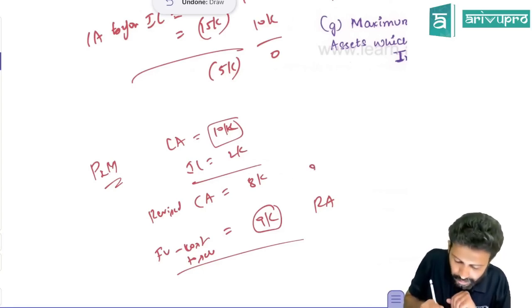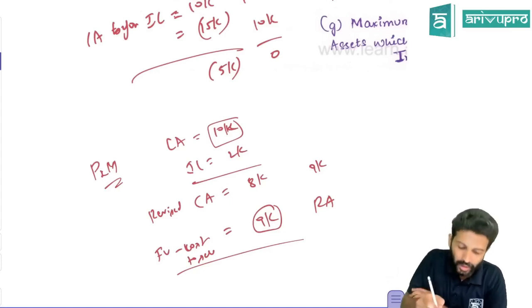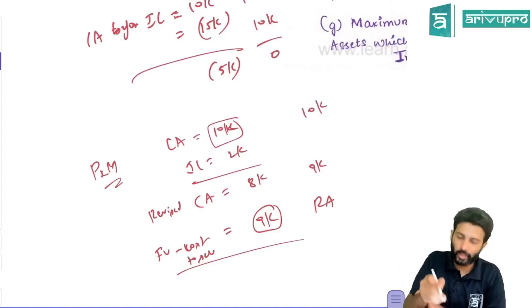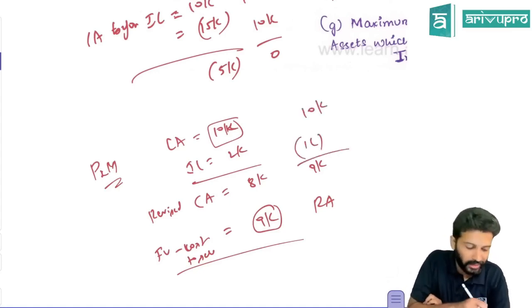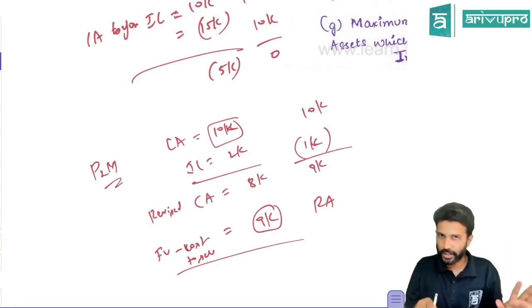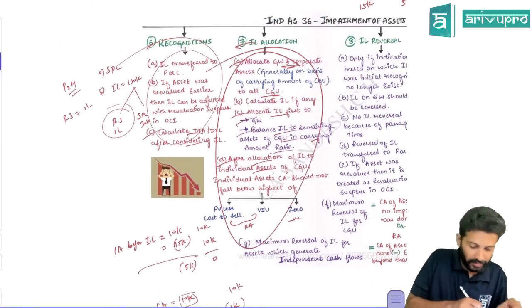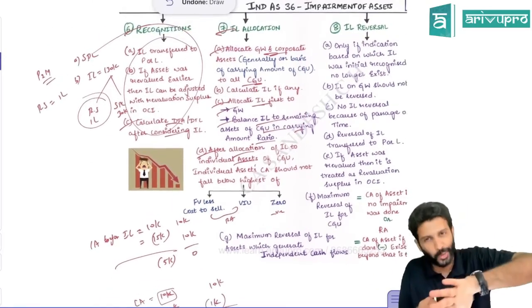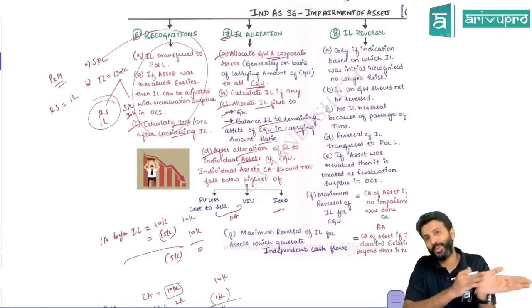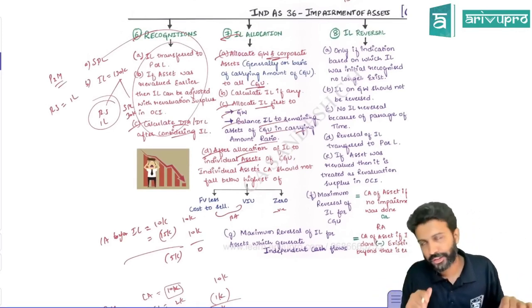That means the lower limit to which you can bring this carrying amount is 9,000, to the extent of its recoverable amount. That means before impairment loss it was 10,000, so the maximum impairment loss you can give is 1,000. There's not much tested on this in the exam, but I'm just saying it for your reference. Now I'll quickly recap this provision, and then we will dive into the numbers. I know these are better learned through numbers, but we don't have so much time to do so many questions. I'll do three or four, but that's the reason I'll give you a quick recap of this.